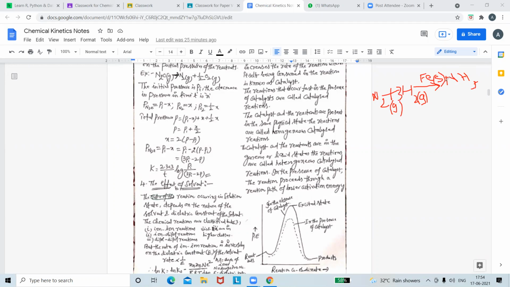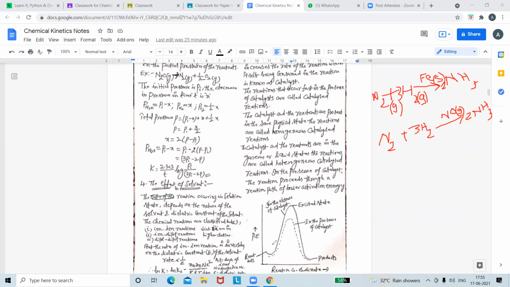N2 plus 3H2 gives 2NH3. This is Haber's process. In homogeneous catalysis, the same reaction, N2 plus 3H2, takes place in the presence of nitric oxide, NO gas, to give ammonia, 2NH3. Therefore, such a reaction is known as a homogeneous reaction.